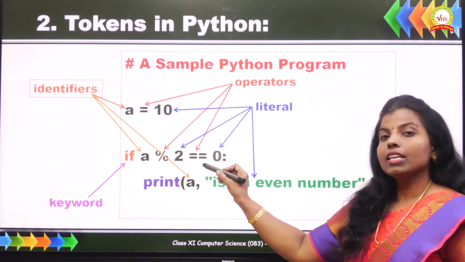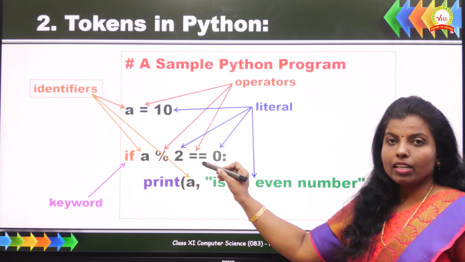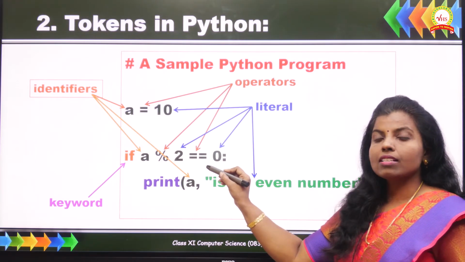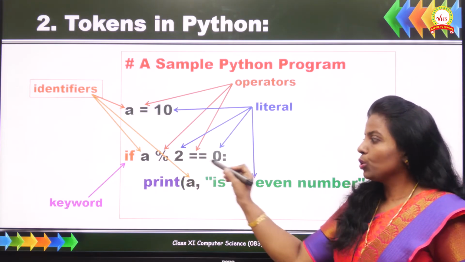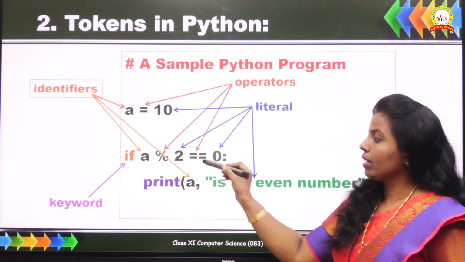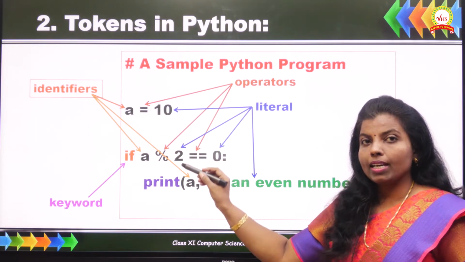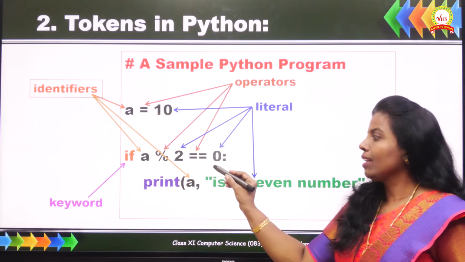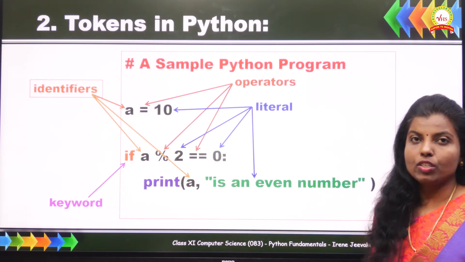And we have an equality operator. This is a relational operator, and it checks the equality between the two operands, right? So we have the operators. Three operators are there. One is the assignment operator, another one is the modulus operator, and then we have the equality operator.